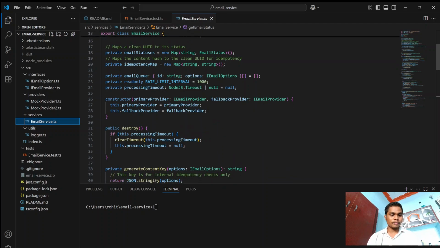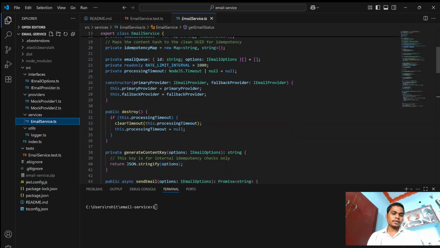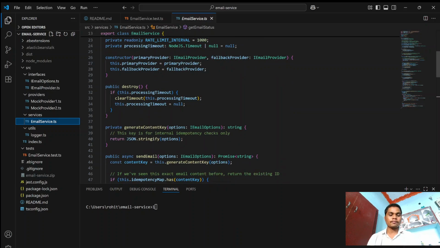As you can see here, rate limiting is the email queue. We used this email queue, and the logic is that users set intervals to process items from the email queue and define a rate limit. We just set that limit to 1,000. How it works is that email sending requests are added to the queue and processed at a controlled rate, preventing a flood of requests to email providers.